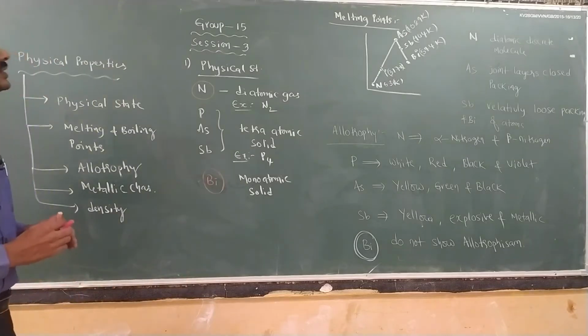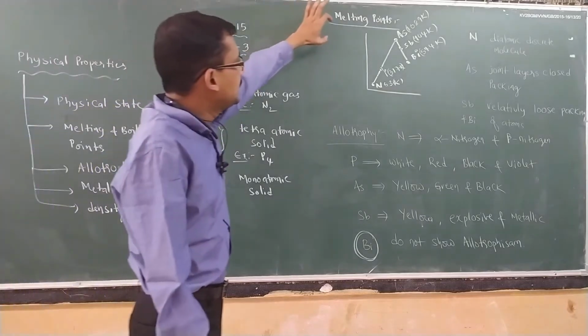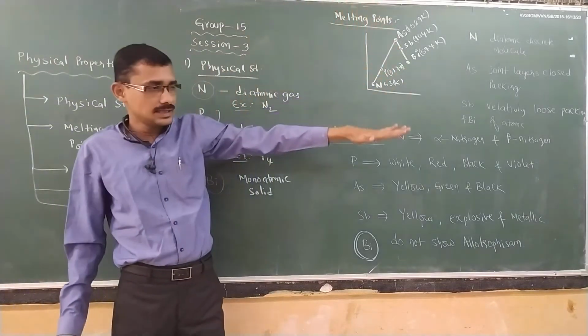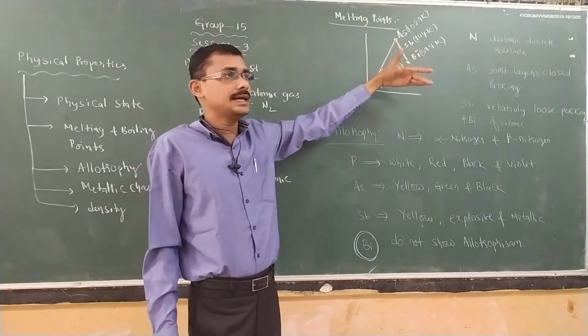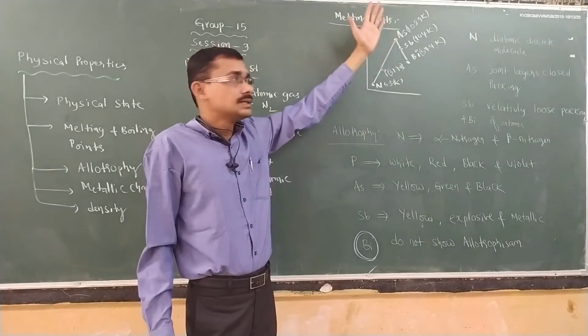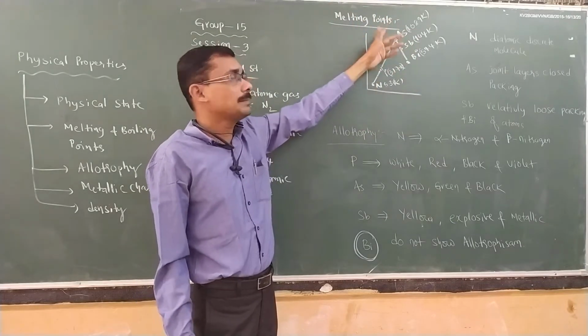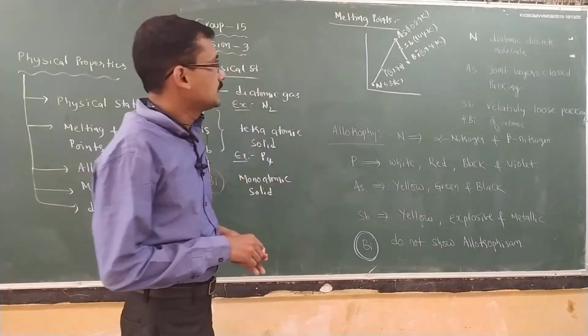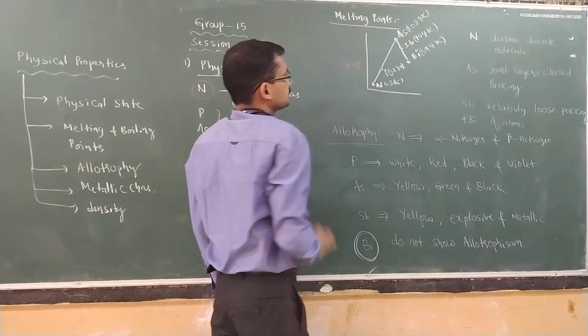Next, if you observe the second one, melting points and boiling points. Now, what is melting point? Generally, whenever a solid is converting into liquid state, the temperature at which that solid converts into liquid is called what? Melting point. Now, when you observe the graph here, these are the elements actually, and this is the temperature, isn't it?